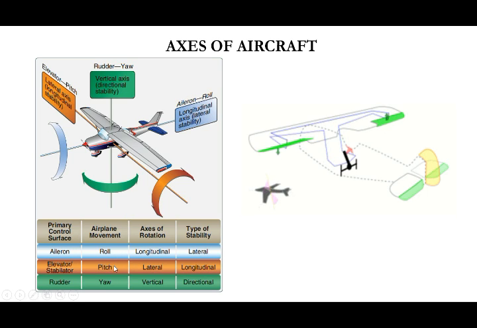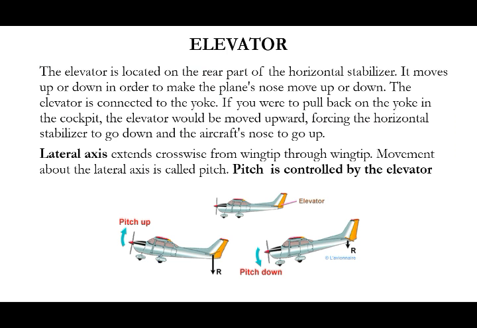So pitch is controlled by the elevator, roll is controlled by the aileron, and yaw is controlled by the rudder. For making these three movements, we need these primary control surfaces. We have to operate these control surfaces by using the joystick. First we see the separate control surfaces, then come back to the animation.